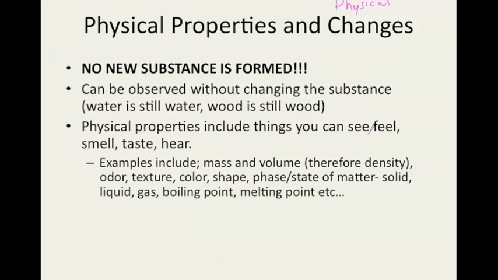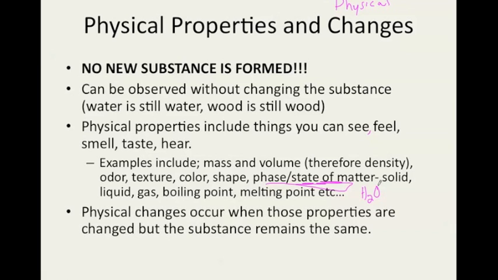Examples include mass and volume. Therefore, density is also a physical property. We can measure mass. We can measure volume. Odor, texture, color, shape, phases, and state of matter. Now, a lot of people get confused here because when you start heating something up, ice melts and turns to water, but it's still made up of the same chemical substances or chemical elements, H2O. Boiling point and melting points are also examples of physical properties.